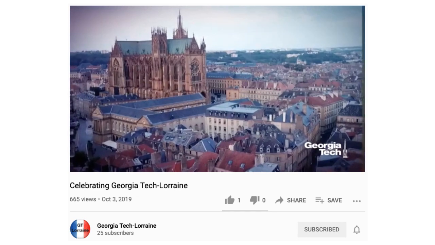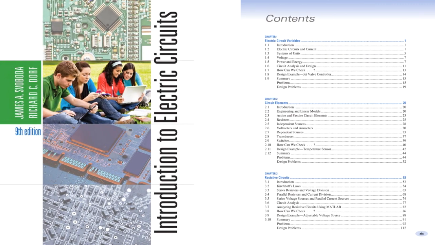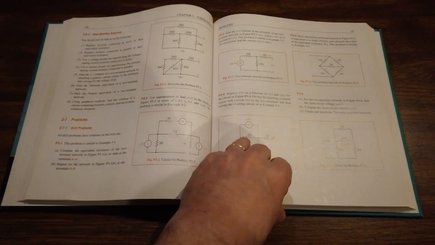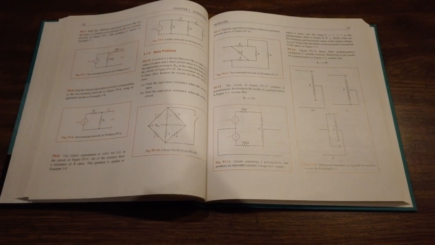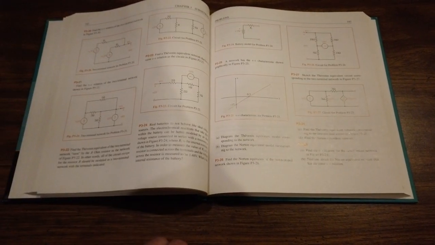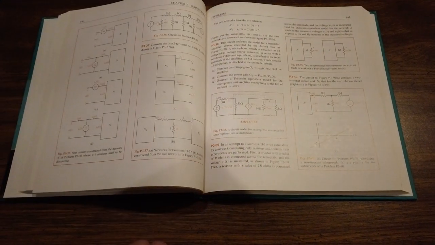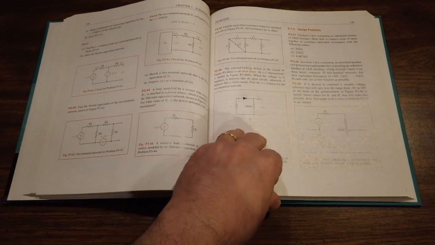In spring 2014, my family and I spent a semester in Metz, France, where I taught at Georgia Tech Lorraine. One of the classes I taught was ECE 2040, which is a standard sophomore introductory circuits class. So I sat down with a stack of introductory circuits books and started working through some practice problems and realized they were giving me a lot of trouble. And this was really embarrassing because I'm a professor of electrical engineering, and I had been teaching this class about circuits for music synthesis for ages.